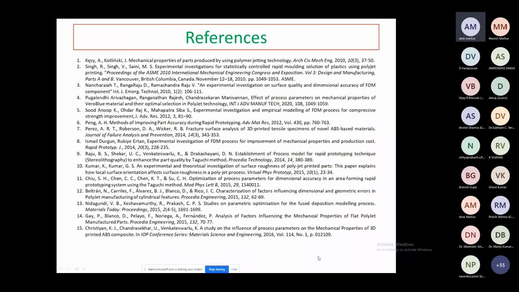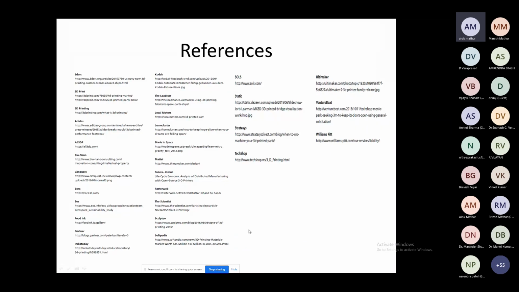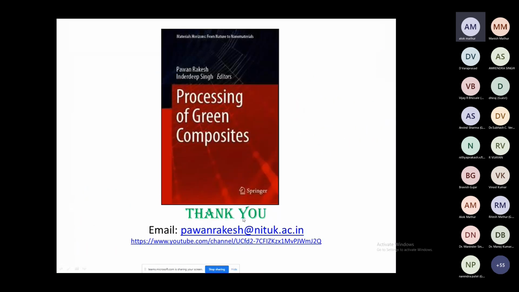We have discussed this. So, some of the references. This is the book we have written on green composites. We are talking about parts manufactured from wood powder based composites. Sometimes we add it as a filler, and sometimes we can directly use the part. So this is all about today's lecture.